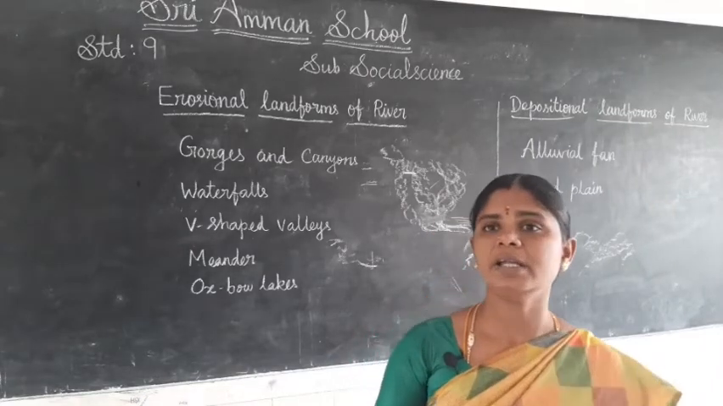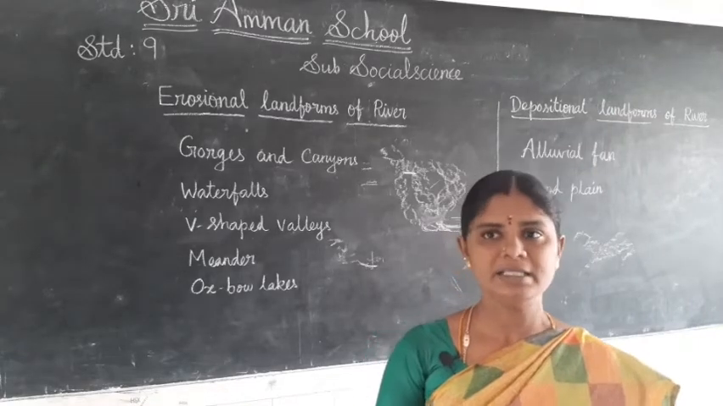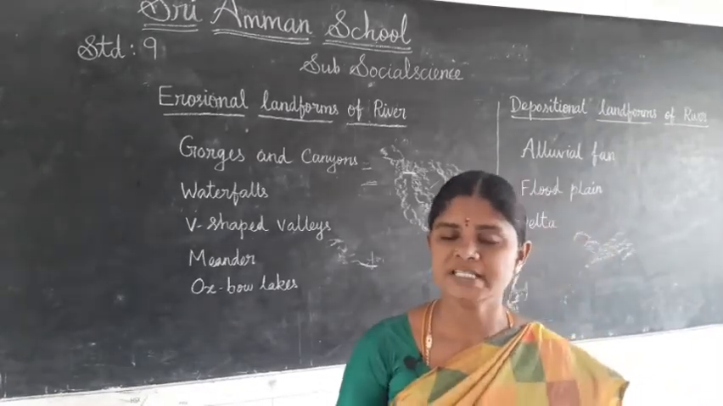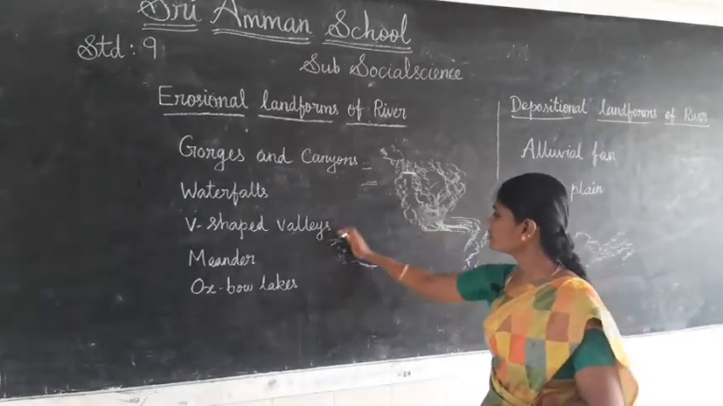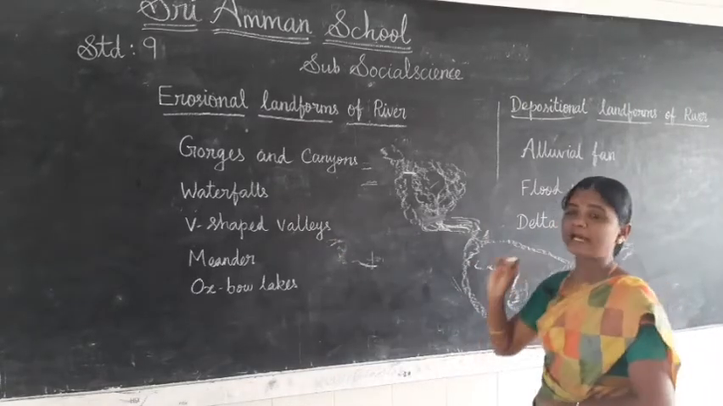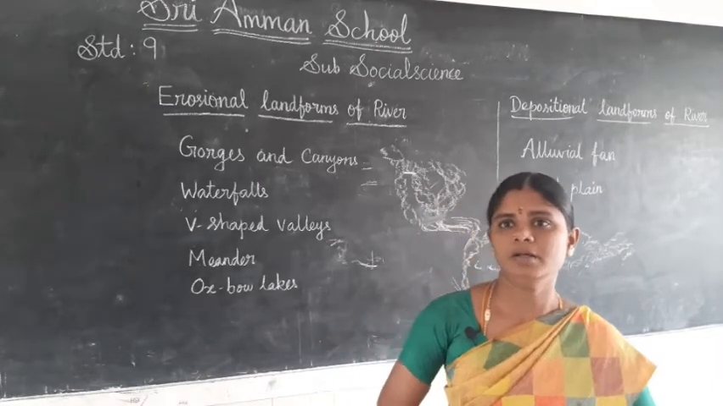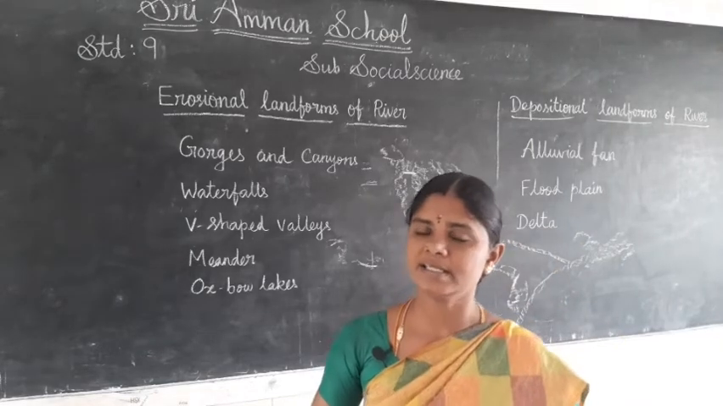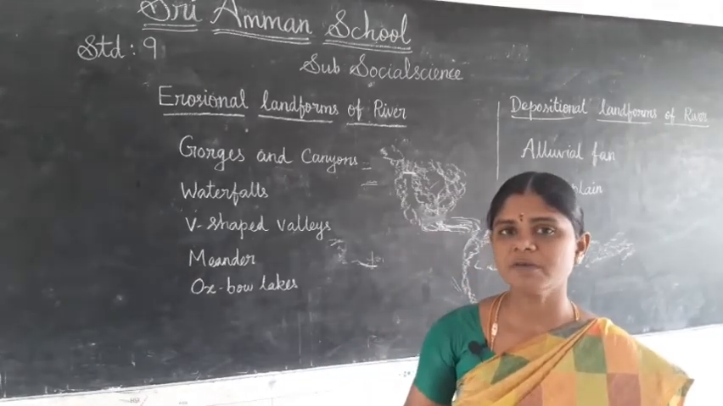Delta: a triangular shaped low lying land formed by the river at its mouth, that is called delta. Example, Kaveri Delta in Tamil Nadu. These are the depositional landforms of river.